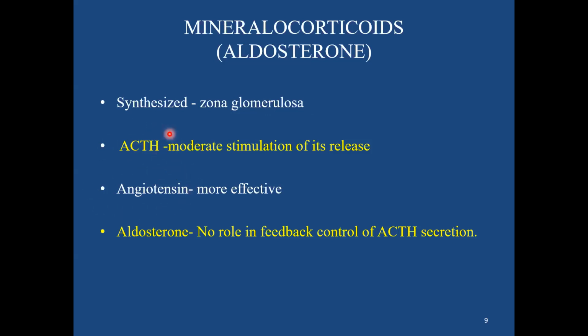However, ACTH has a minor role, and moderate stimulation helps in the release of aldosterone. So, in the previous picture, you must have observed that aldosterone has no role in the feedback control of ACTH secretion.